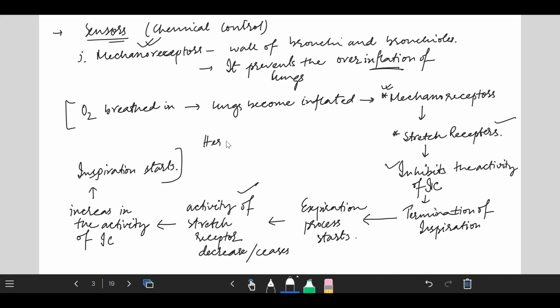The Hering-Breuer reflex is very important for children. Now we will see the chemoreceptors involved. Chemoreceptors are specialized kinds of neurons and are activated when the O2 and CO2 levels change. Chemoreceptors are of three types: peripheral chemoreceptors, carotid body chemoreceptors, and central chemoreceptors.